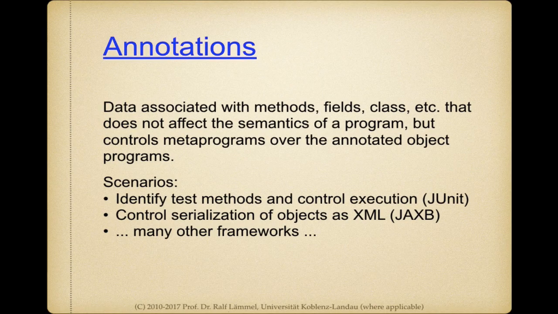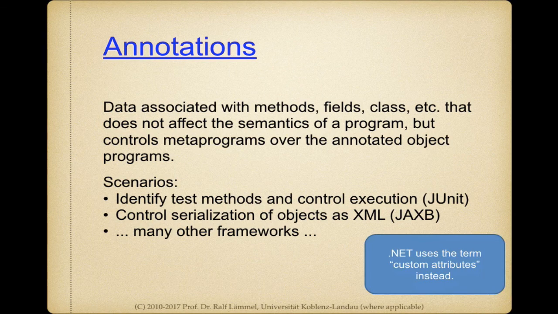Okay. So annotations can be associated with methods, as we just have seen, but also with fields and with classes. In fact, they can also be associated with declarations of annotations, as we see. So annotations don't directly change the semantics of a program or a method, but they control metaprograms in how they interpret some given piece of code.